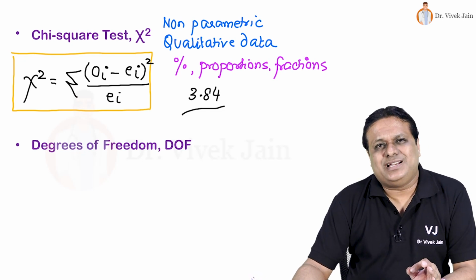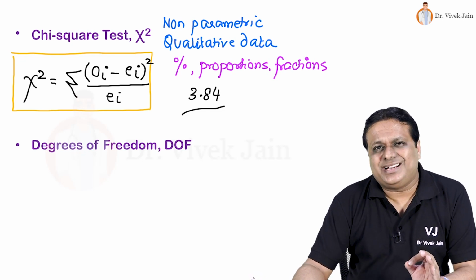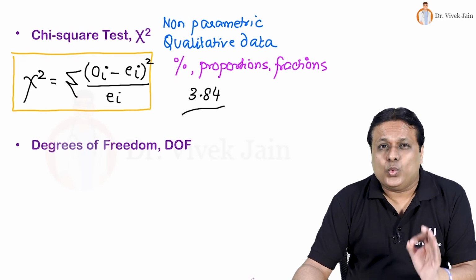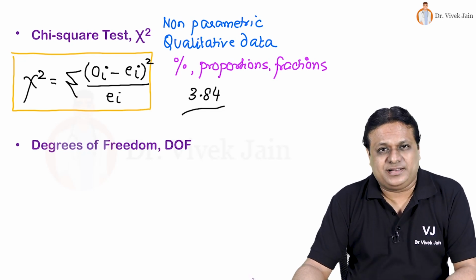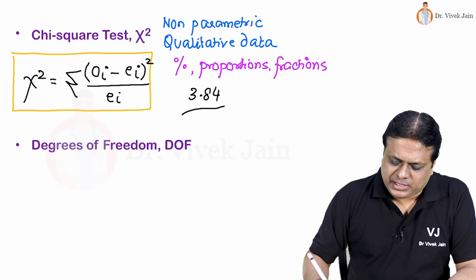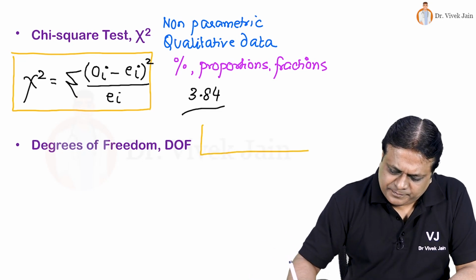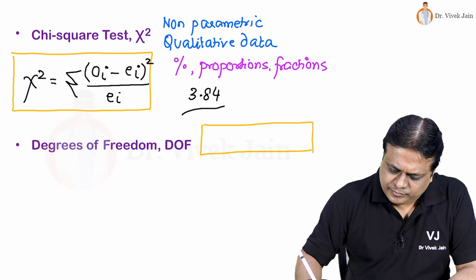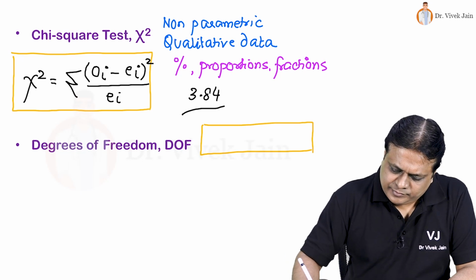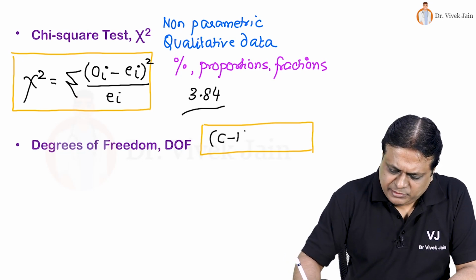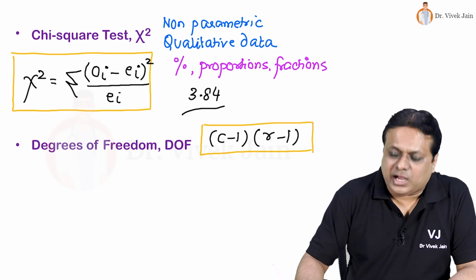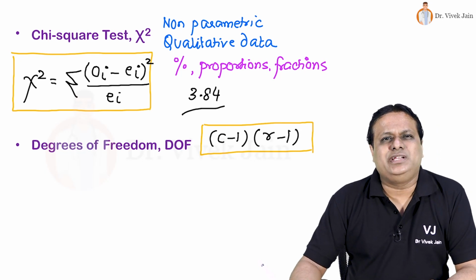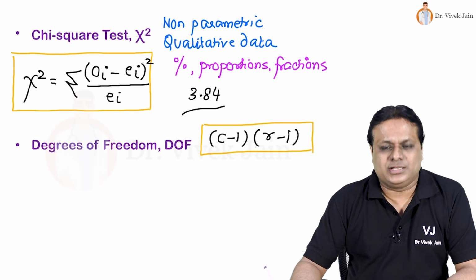Degree of freedom represents number of observations in a data set that can vary once the parameters are set. Now, degree of freedom can be calculated by the formula C minus 1 into R minus 1. Number of columns in the table minus 1 into number of rows minus 1.